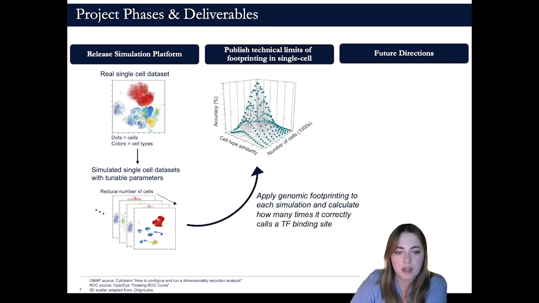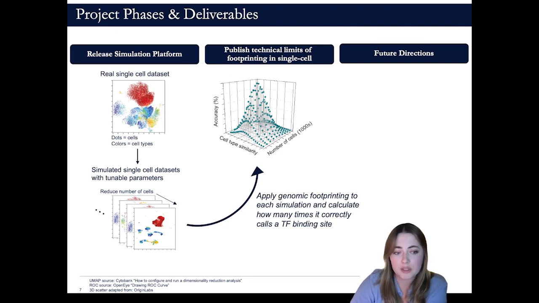The second task is to apply the footprinting methods to each simulation and calculate how many times it correctly calls a transcription factor binding site to generate a distribution like this. That way we can answer how accurate footprinting methods are for all current and future experiments.